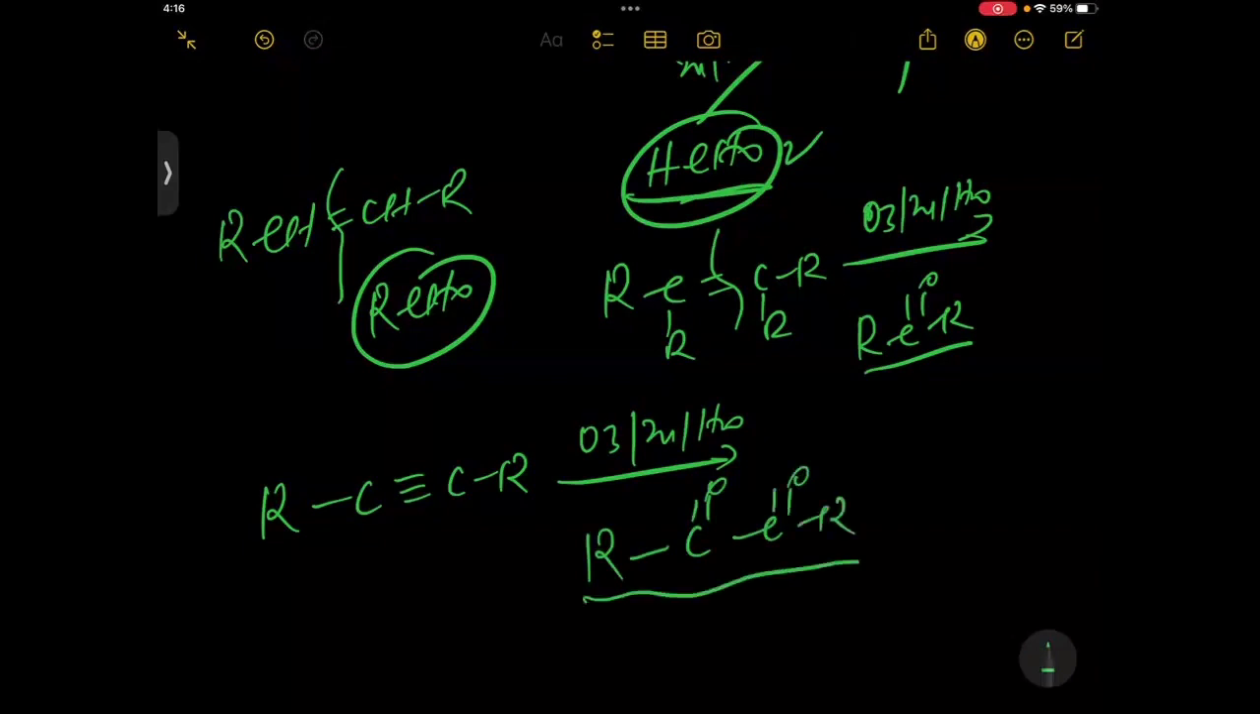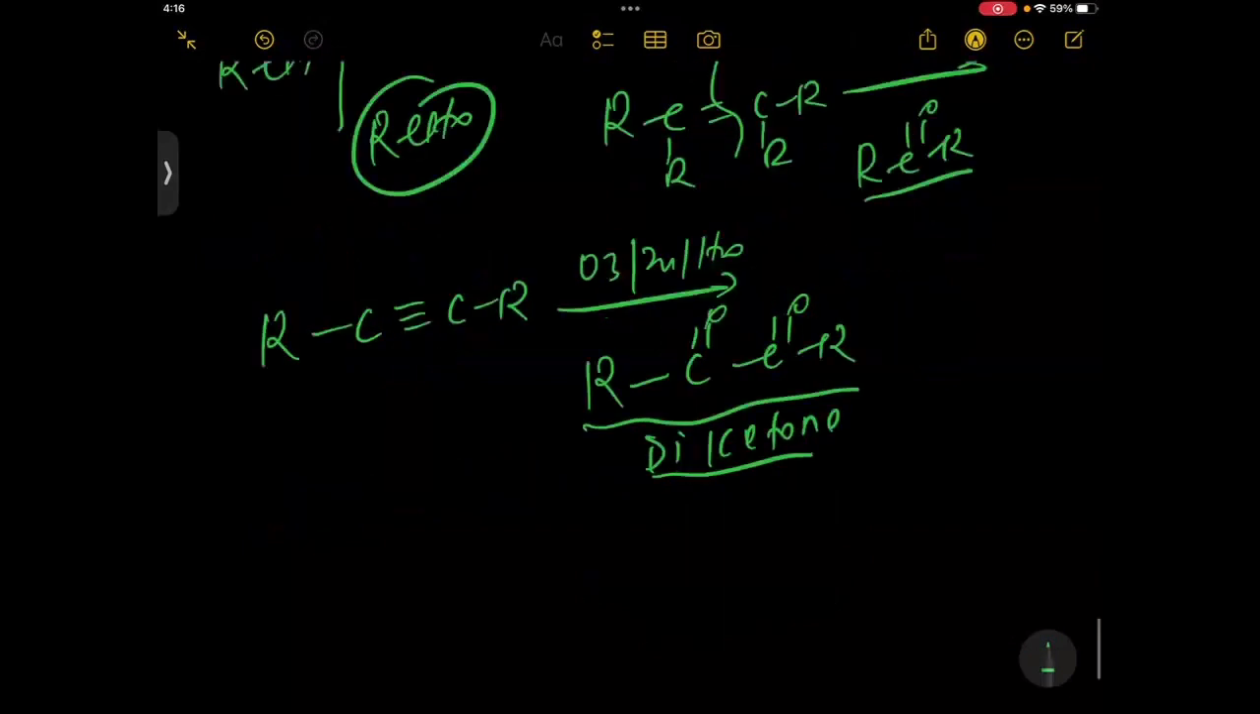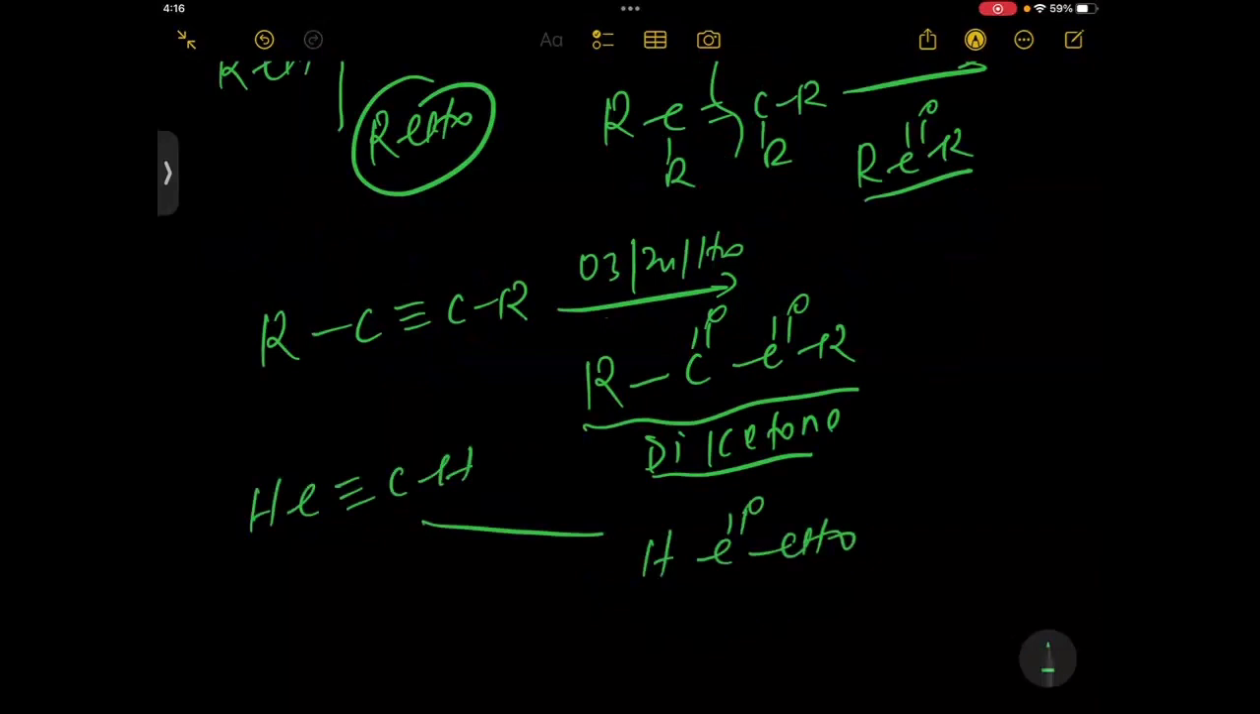Suppose you are taking HC triple bond CH. What do you think will happen? One part will be C double bond O and the second part will be an aldehyde. That is called keto aldehyde. The product will not be the same as in oxidative ozonolysis.